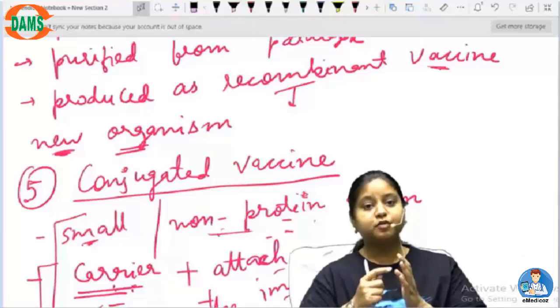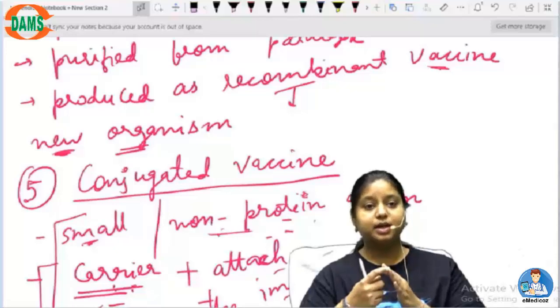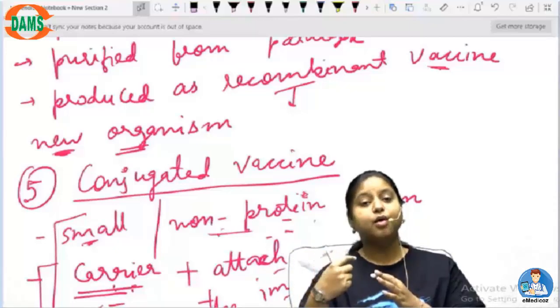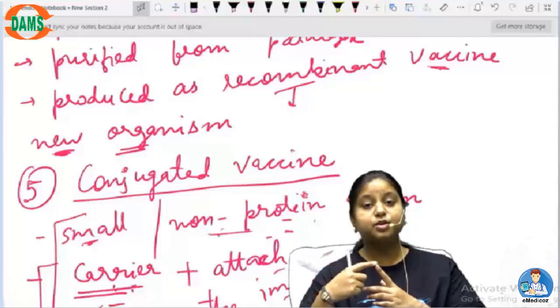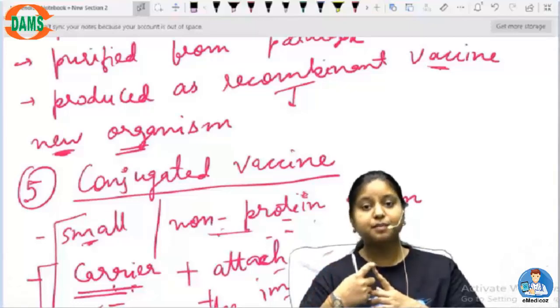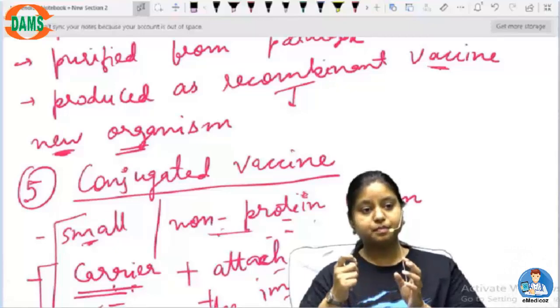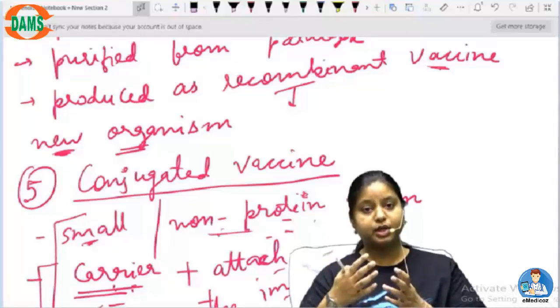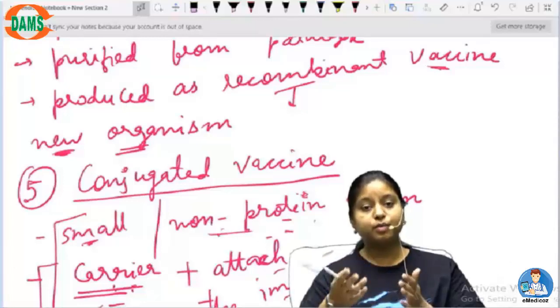Okay, first is that. Second is that you must know if the body is creating an immune response or not, what kind of immune response is generated or what kind of immune response is required. Sometimes we can use a heat killed organism. Sometimes in some human body heat kill will not work, only the weakened pathogen will work.